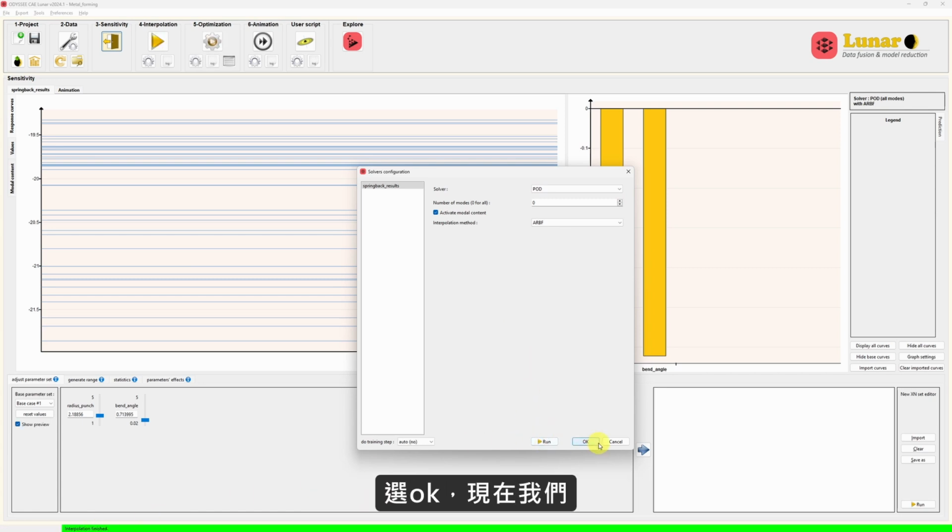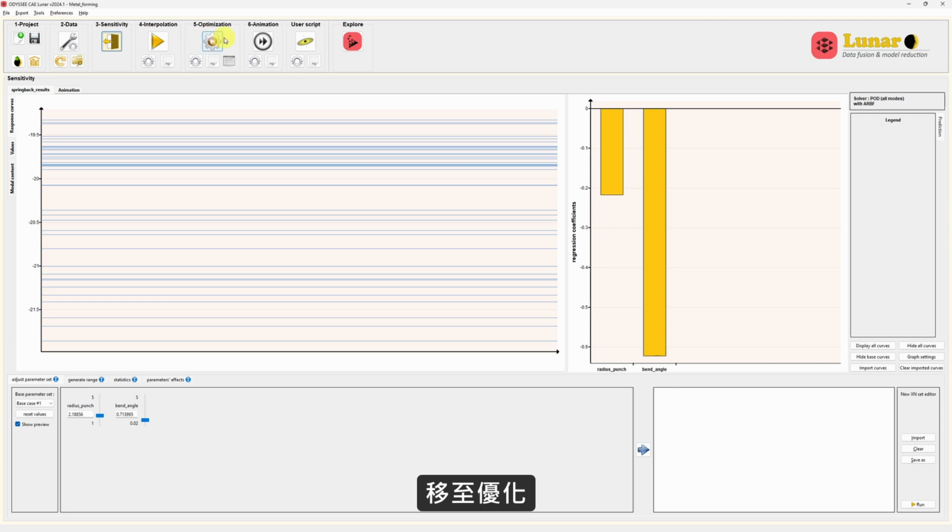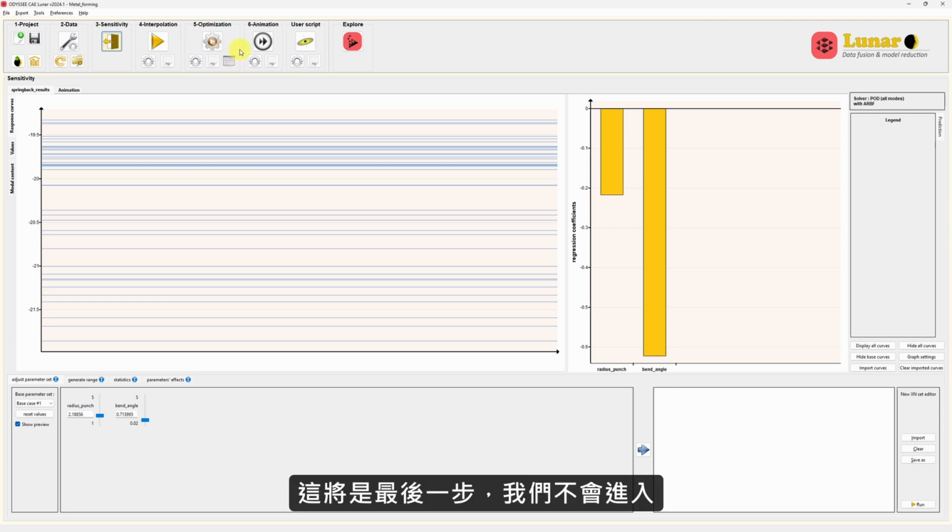Once interpolation is finished, say OK. And now we will move to optimization. This will be our last step. We will not go into animation or user script. Here we will get our results. Now what we have to tell ODYSSEE over here is our target value. We want displacement to be -20.